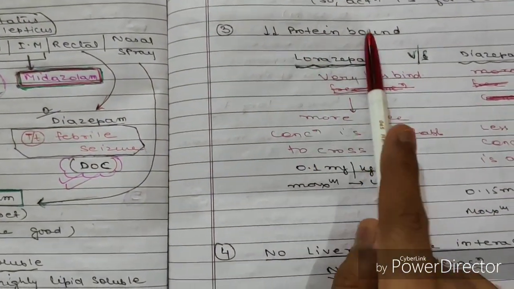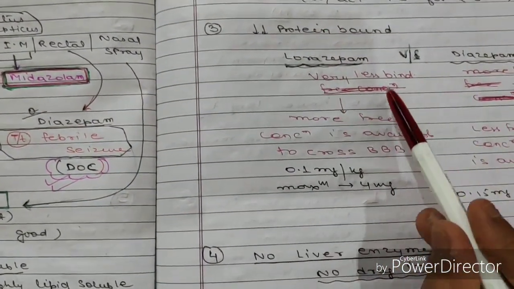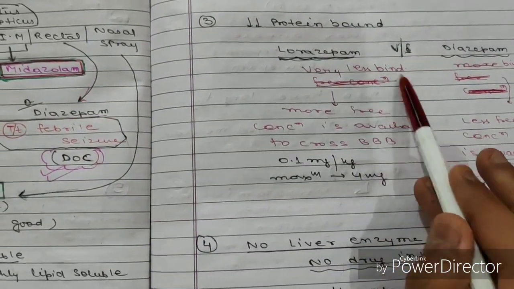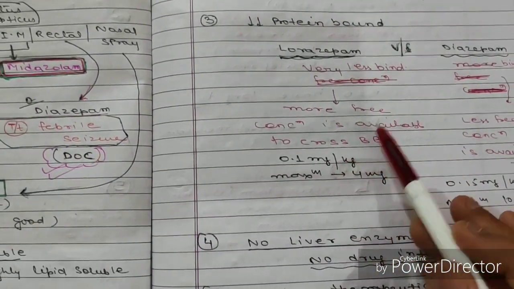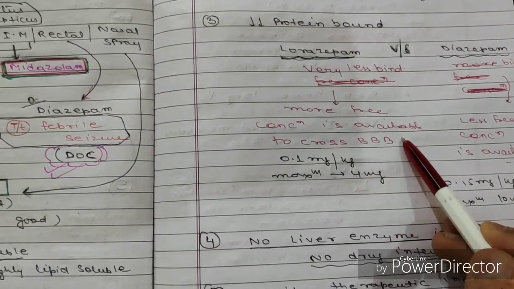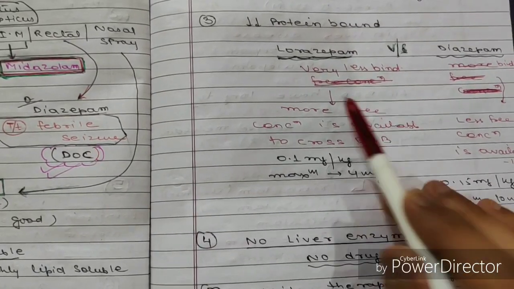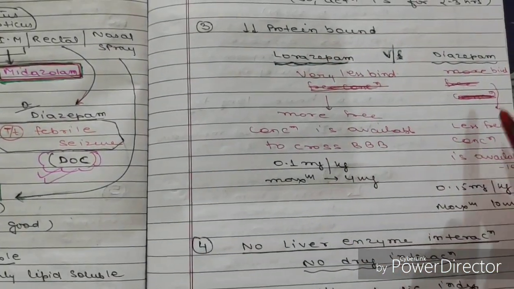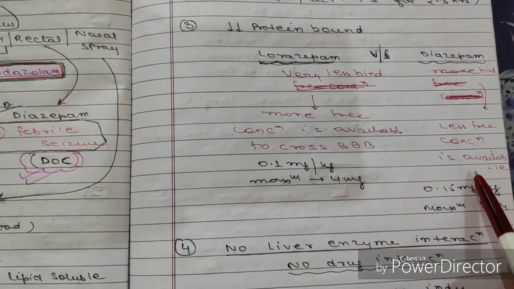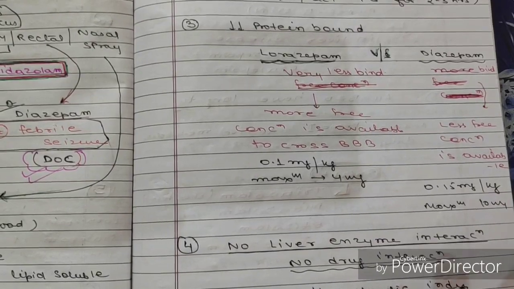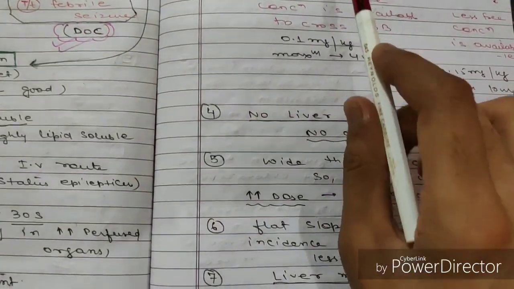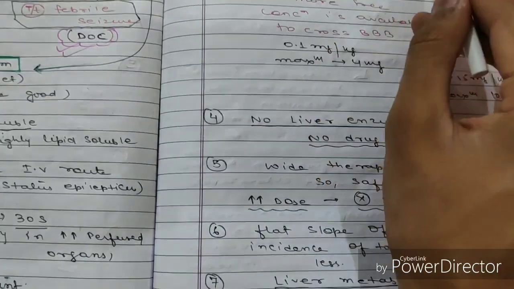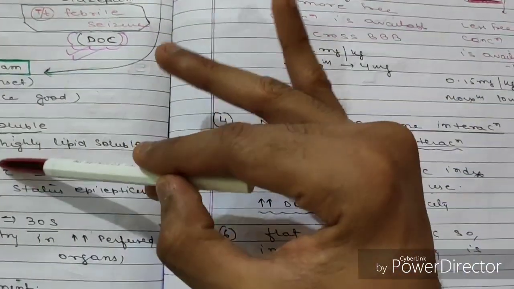The third is decreased protein binding. So we compare lorazepam with diazepam. Lorazepam has very little protein binding capacity, so more free concentration is available to cross the blood-brain barrier. But in diazepam there is more protein binding, so less free concentration is available. Clear? So lorazepam has less protein binding, but it is somewhat lipid insoluble compared to diazepam.